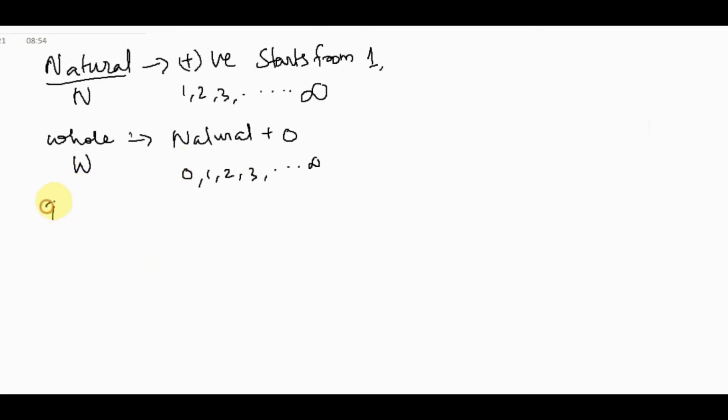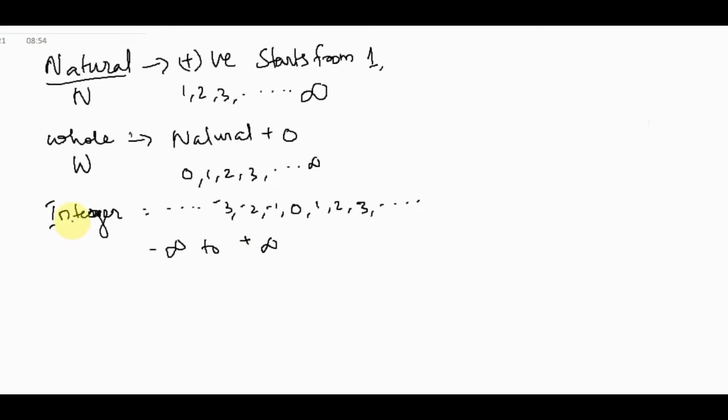Then what is an integer? These are the fundamental things you are understanding. Integer means negative numbers, -3, -2, -1, and 0 and 1, 2, 3, etc. It goes from minus infinity to plus infinity. All these numbers are called integers. Negative numbers, 0 and positive numbers are called integers.